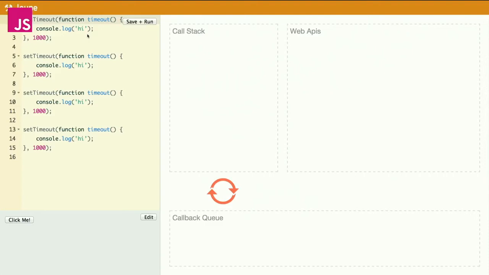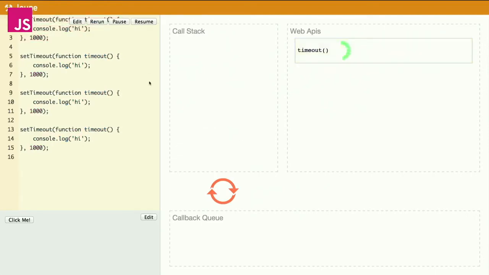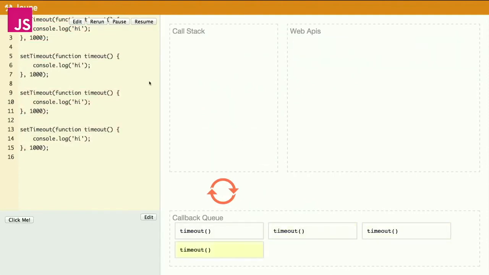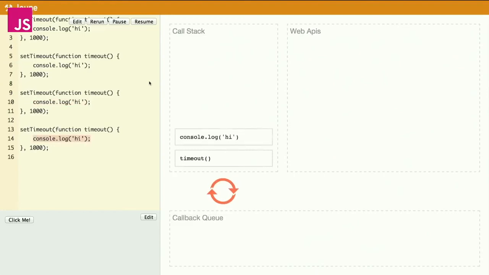So in this example, we call set timeout 4 times with a 1-second delay and run console.log hi. So if we run it, we can see that we run a few timeouts. But the timeout callbacks get queued, right? So that fourth callback, we asked for a 1-second delay, and it's still waiting. The callback hasn't run, right? So this kind of illustrates what set timeout's actually doing. Set timeout is not a guaranteed time to execution. It's a minimum time to execution. Just like set timeout 0 doesn't run the code immediately, it runs the code next-ish sometime, right?